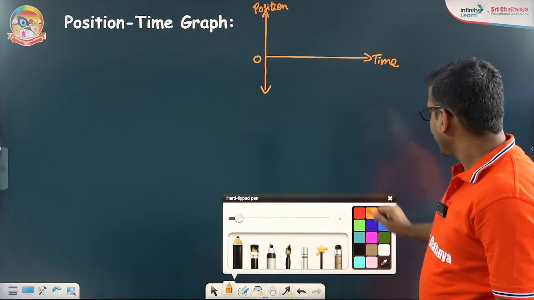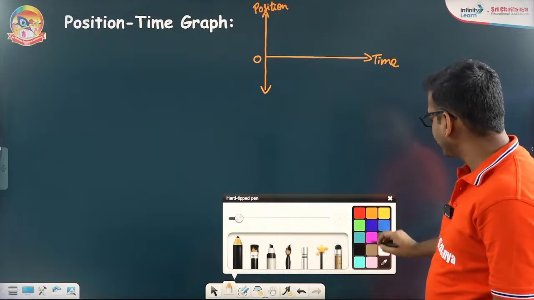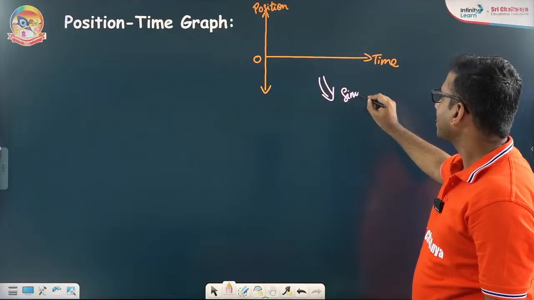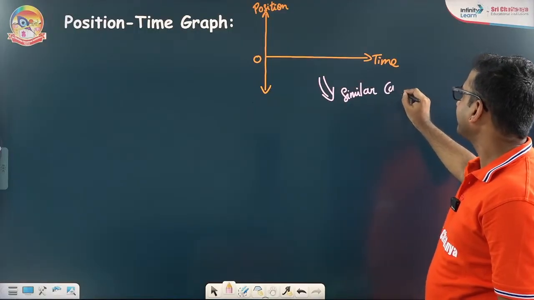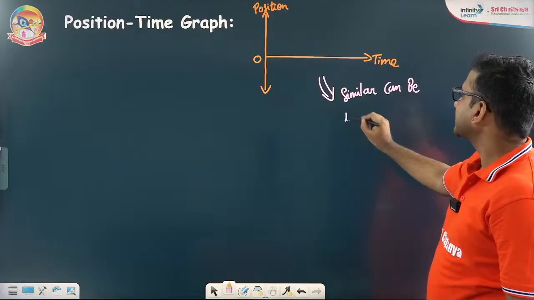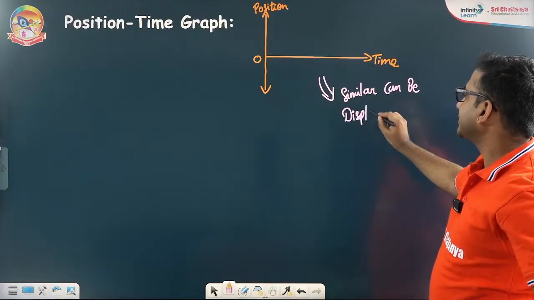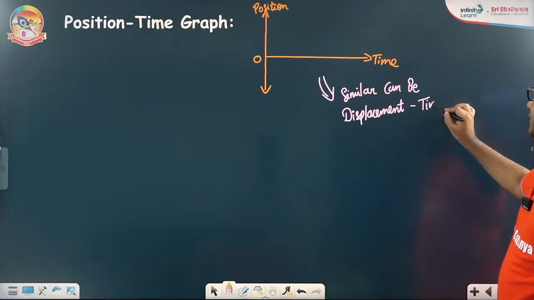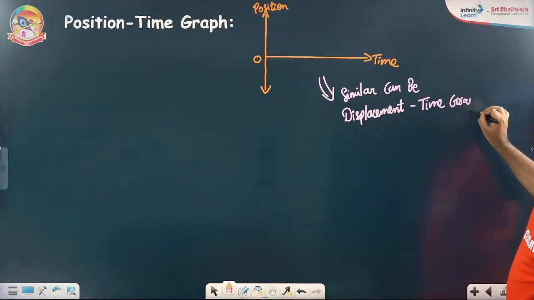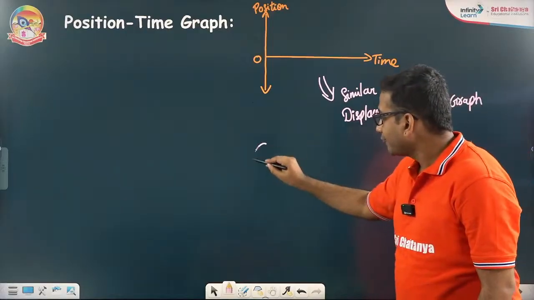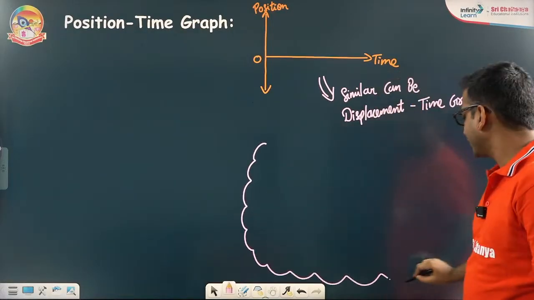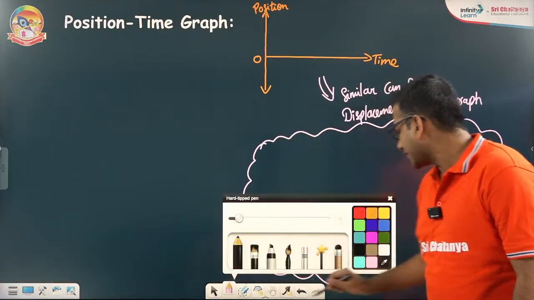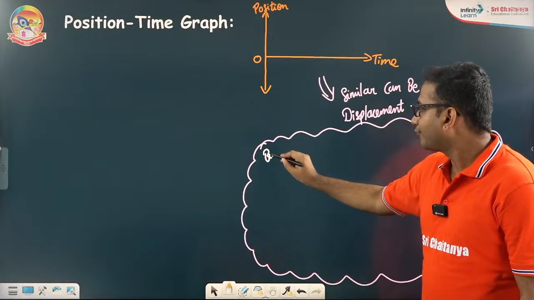Now, before I talk about different things here, I want you to understand that similar can be the displacement time graph. Being a vector quantity, displacement can be positive, negative, zero, anything. The displacement time graph can also be the same. But for the distance time graph, we need to make a few pointers in our head.